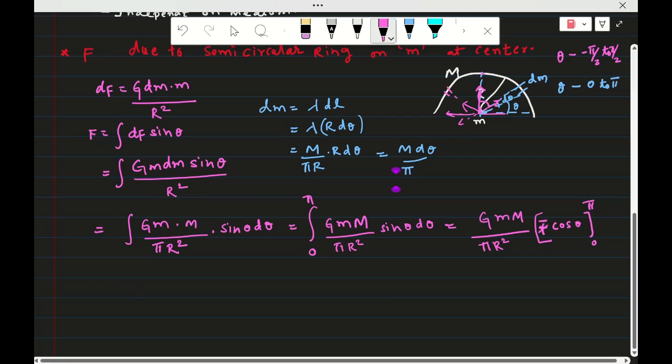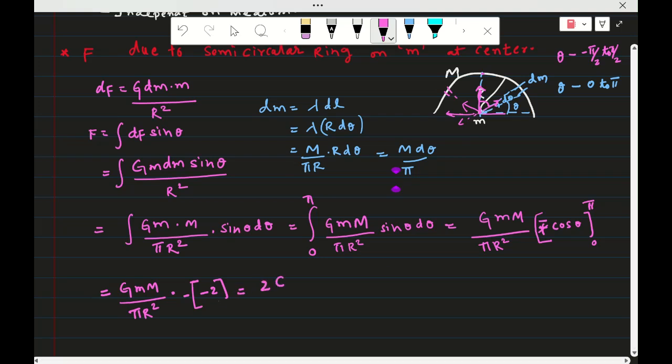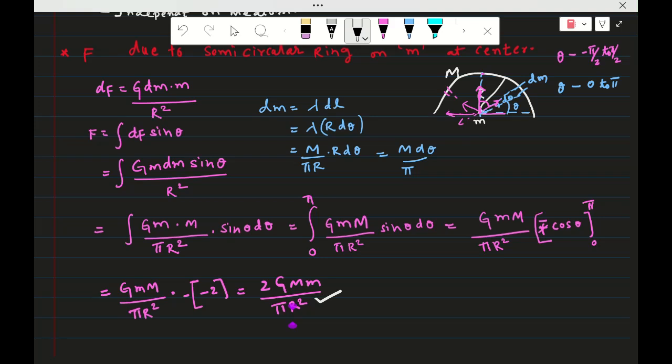So that is equal to 2 G m M by pi r square. This is the force formula, the force due to the semicircular ring.